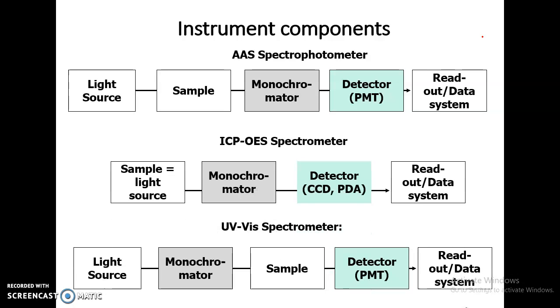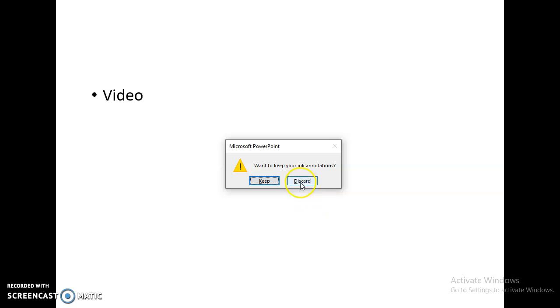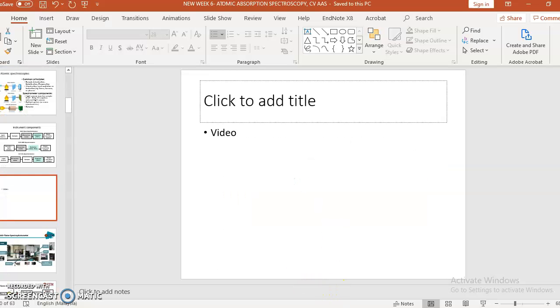So let us see the difference. That's where I said the sample is located after the monochromator here, while here the sample is located before the monochromator. Okay, let us see a video of flame AAS for you to understand more.